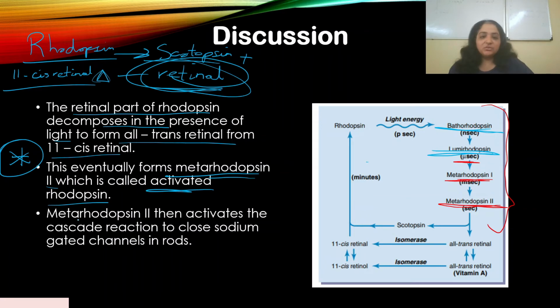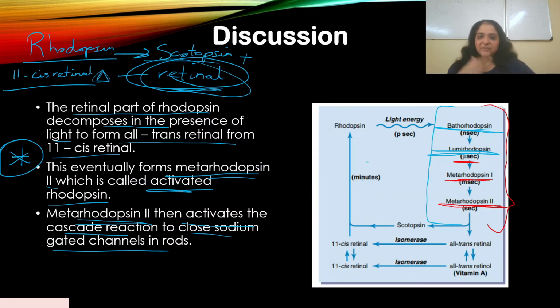Meta-rhodopsin 2 then activates the cascade reaction to close the sodium gated channels in rods. Now, what does that mean? Meta-rhodopsin 2 has been formed. Now this cascade, this series of reactions, is done.